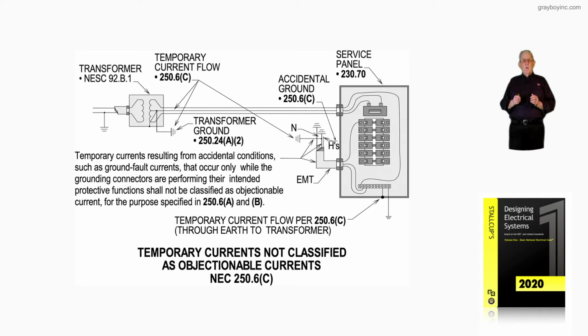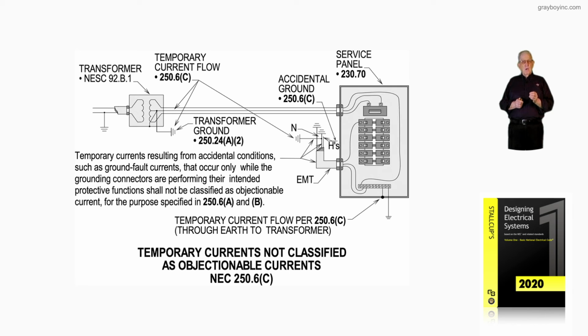So what they're pointing out here is that temporary currents in line with the NEC are not considered objectionable current in accordance with NEC 250.6(C). And that's what this Figure 16-9 is pointing out. And if you notice the main callout there, with the arrows drawn to different items,